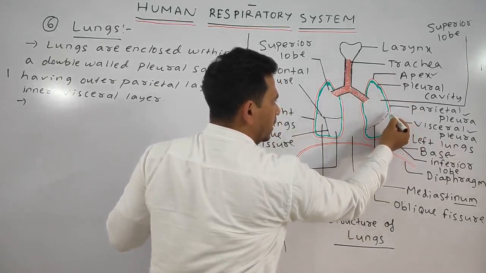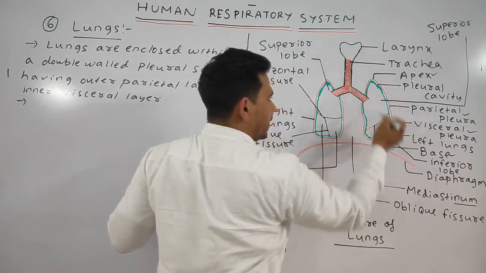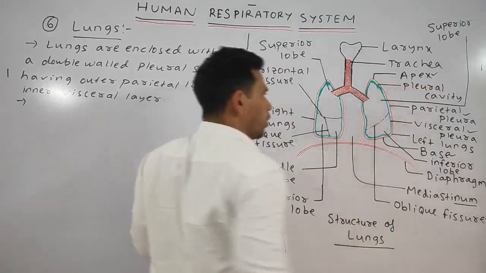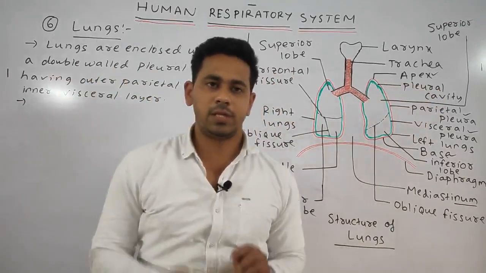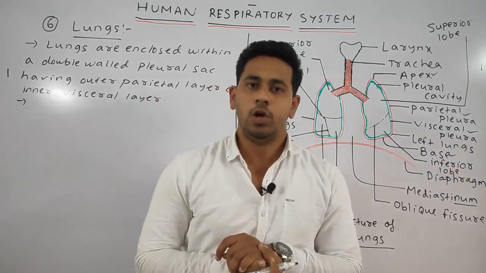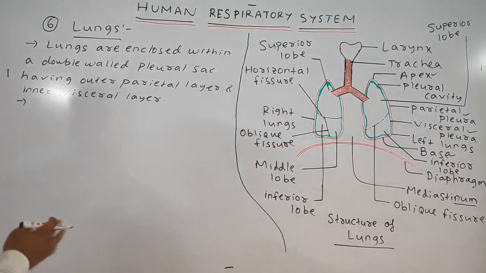Okay, next point. You can see here the white portion, the space between the parietal, the red one is parietal, the green one is visceral. The middle white space is called a pleural cavity, which is filled with the pleural fluid, which helps for the lubrication during the respiration, so that no injury could happen to the lungs.